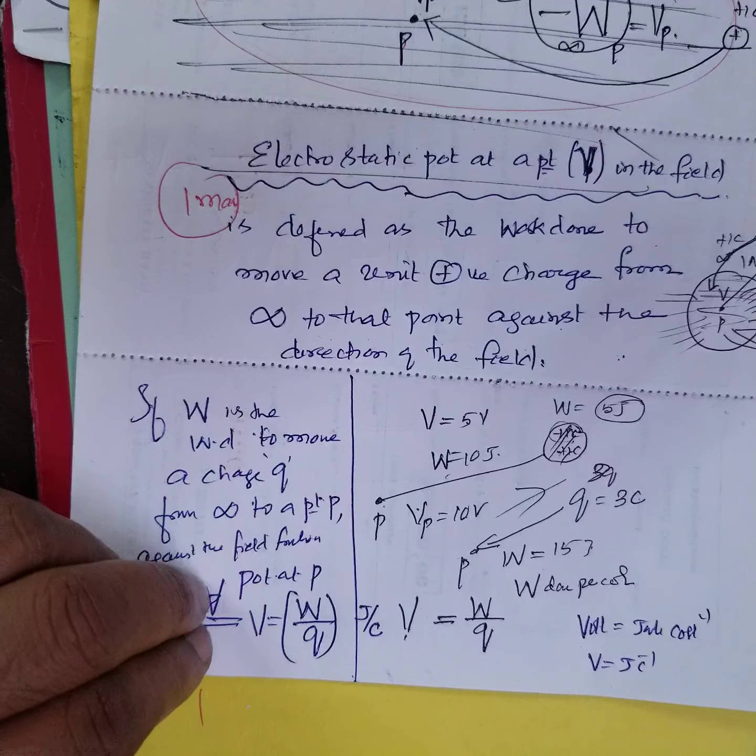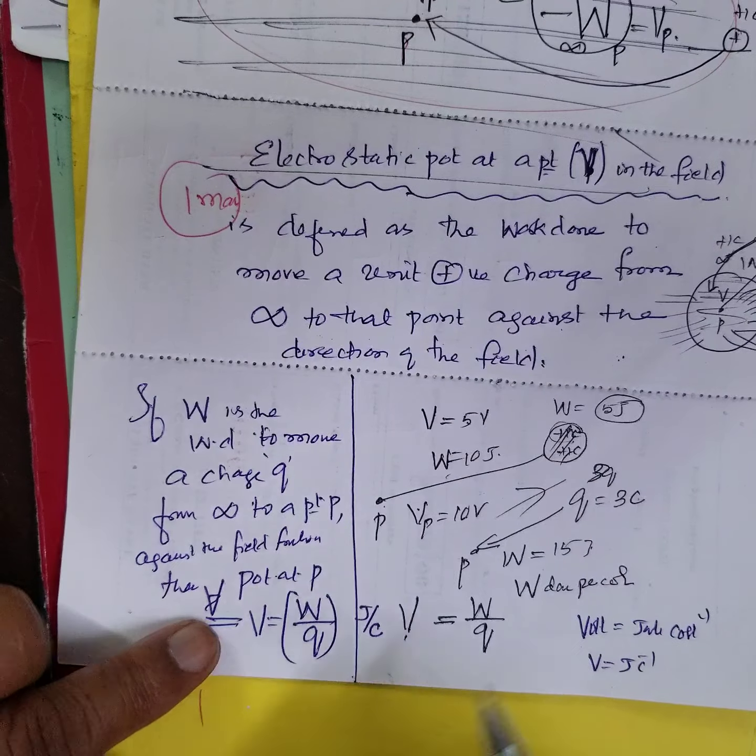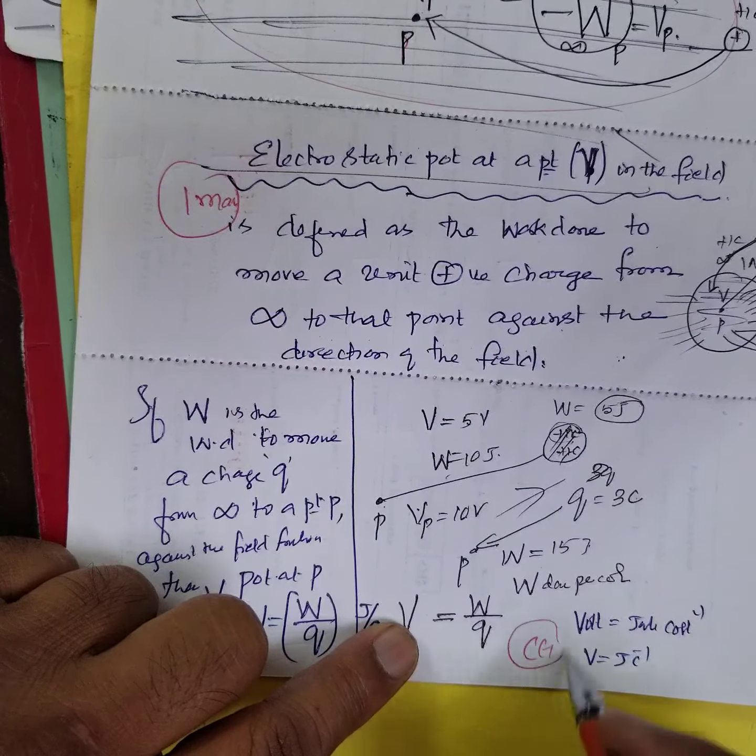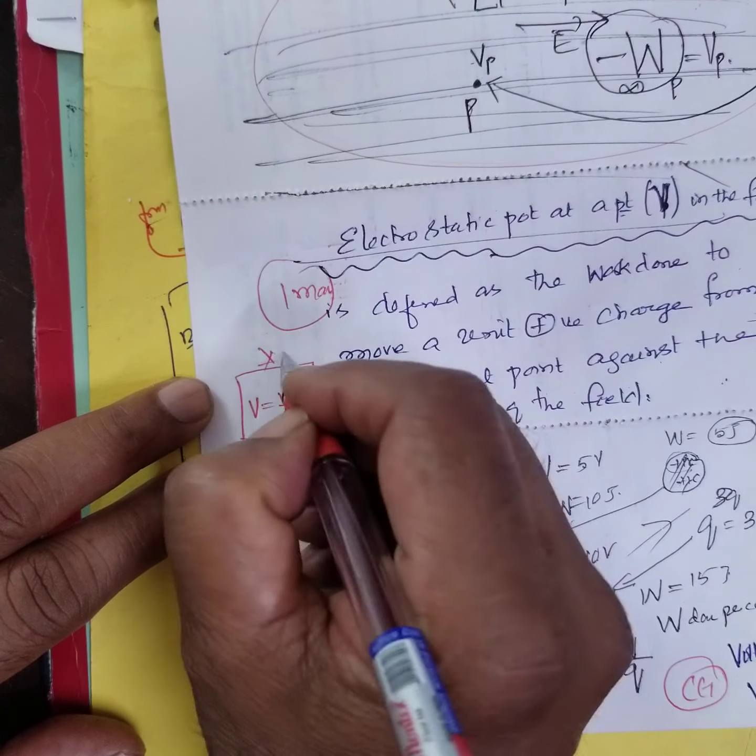See, this is asked in entrance exams. CET. Right? NEET also, they will ask all this. Therefore, remember, you have one formula: potential is equal to work done per charge. Okay?